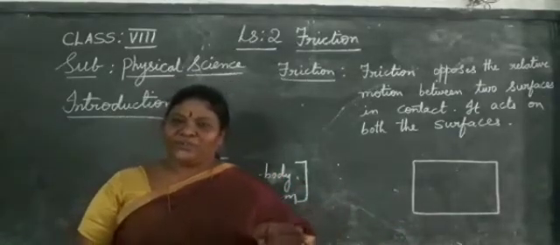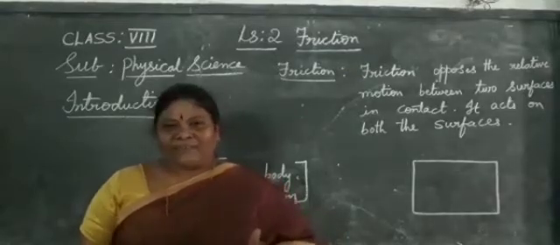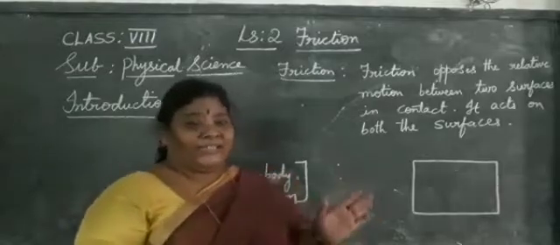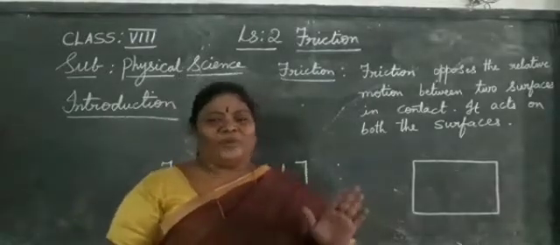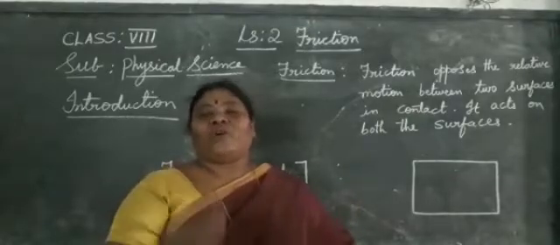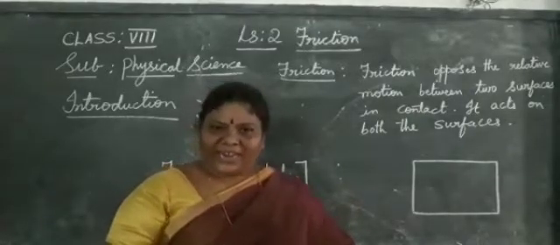Yes or no? Without moving your hands, can we walk? No. Only when you are in the assembly standing at attention, at that time only you forcefully keep your hands straight. But generally while walking, we move our hands.